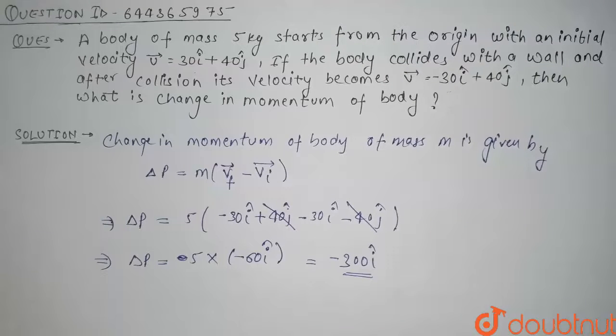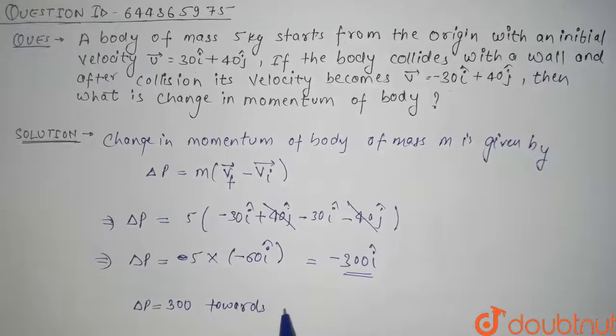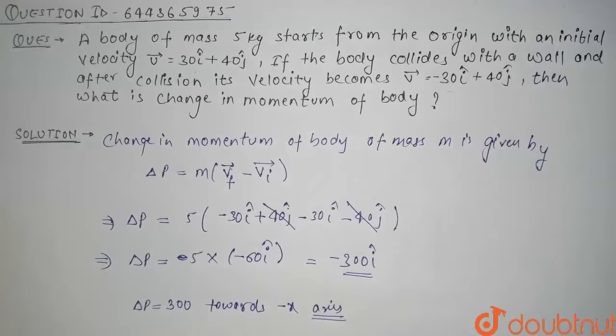So we can say that delta p is equals to 300 towards minus x axis. So this is our final answer.